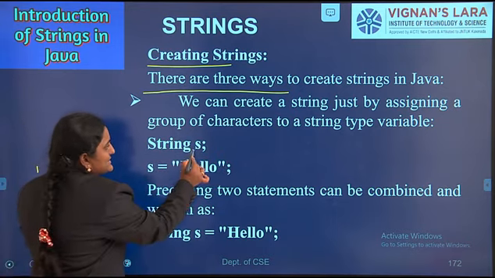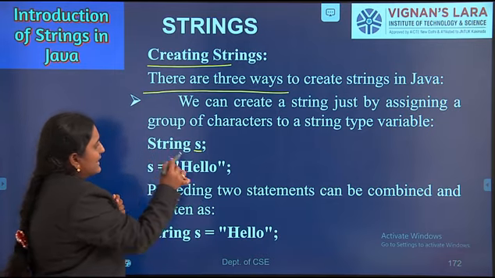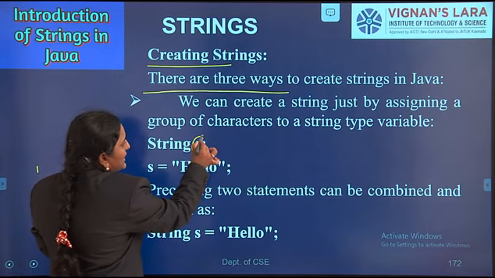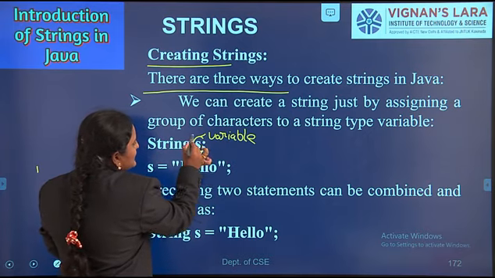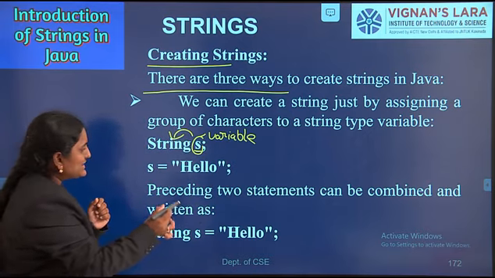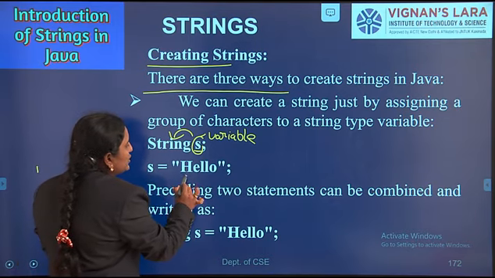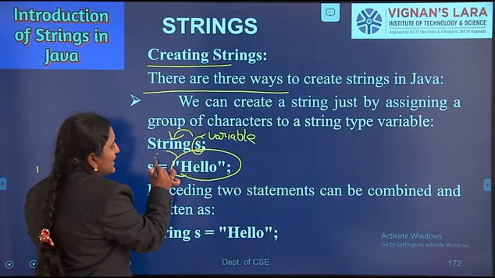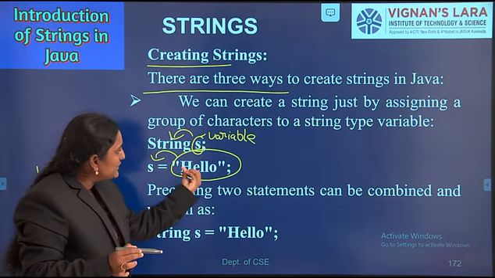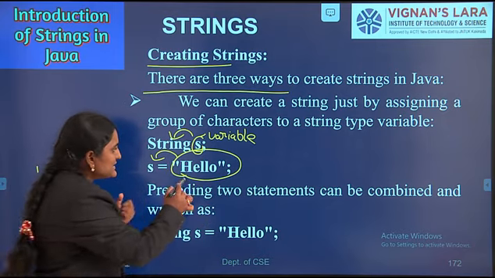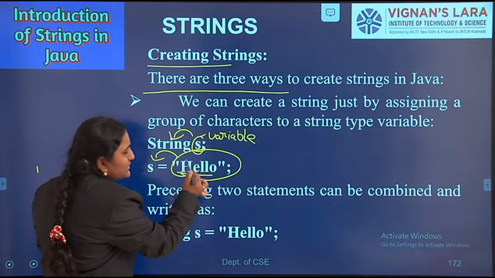Here I am declaring one variable s. It is of String type. Next, I can initialize a value to s. Here s equals "hello". It is a string, enclosed within double quotes.